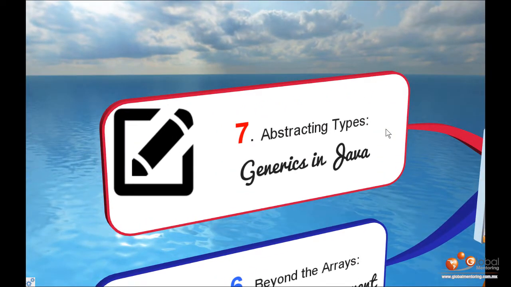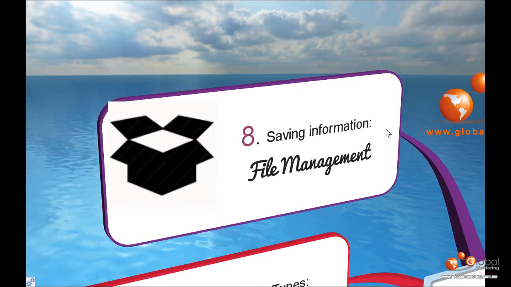Abstracting types, generics in Java. We'll study the concept of generic types in Java, also known as generics. We'll see how to define a class to handle the generic types, as well as the generic types that we can use. We will also review how to convert collections to generic types, and thus generate code less prone to errors. We'll create several exercises to put this concept into practice. Saving information, file management. We'll learn how to handle Java files, as well as the writing and reading process to them. We will conclude with an exercise to put this concept into practice.